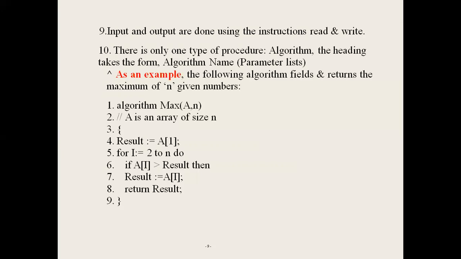The second element is compared with the result value, where result means the first element. If a of 2 is greater than result, then update the result value. Suppose the second element is the maximum value, then it is compared with the third element, and again with the fourth element, and again with the fifth element, and then return the result.